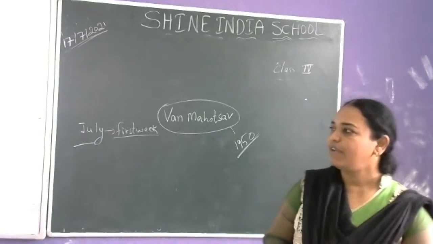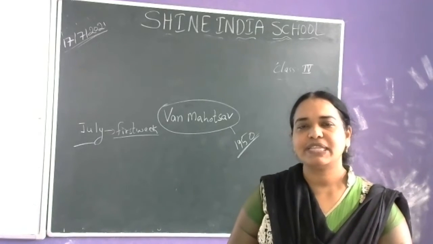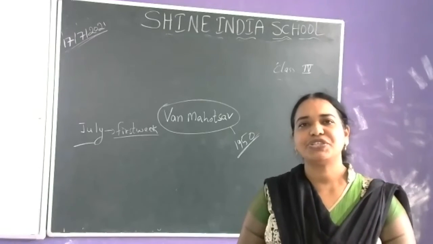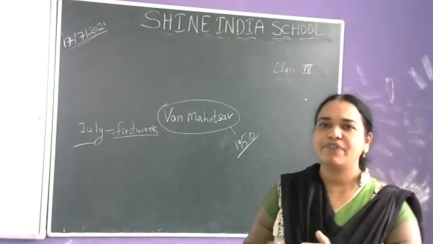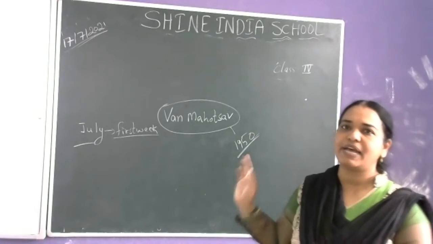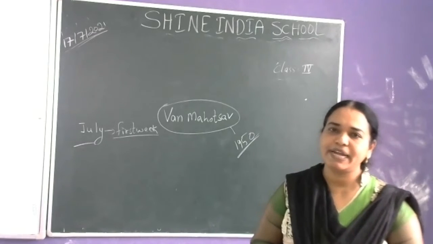So why do we have to do this? Vana Mahotsav is nothing but planting saplings in every place, like schools, colleges, hospitals, and wherever we find space, there we plant saplings. So why do we have to plant these?